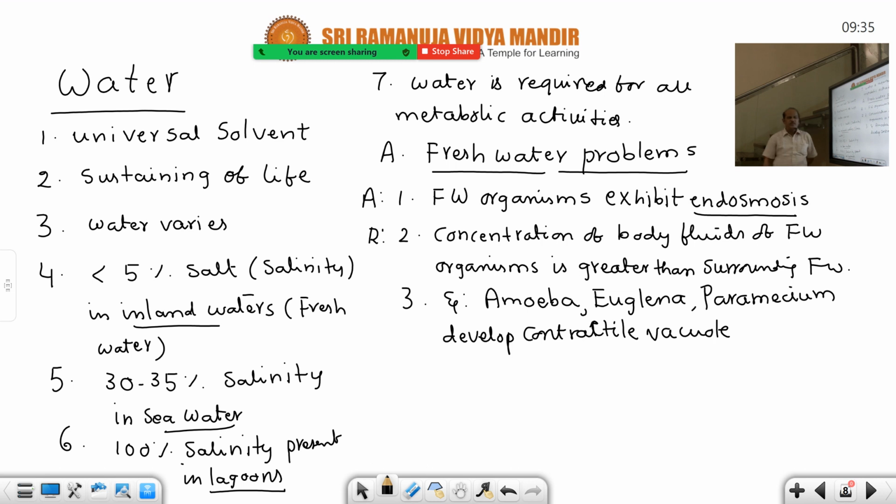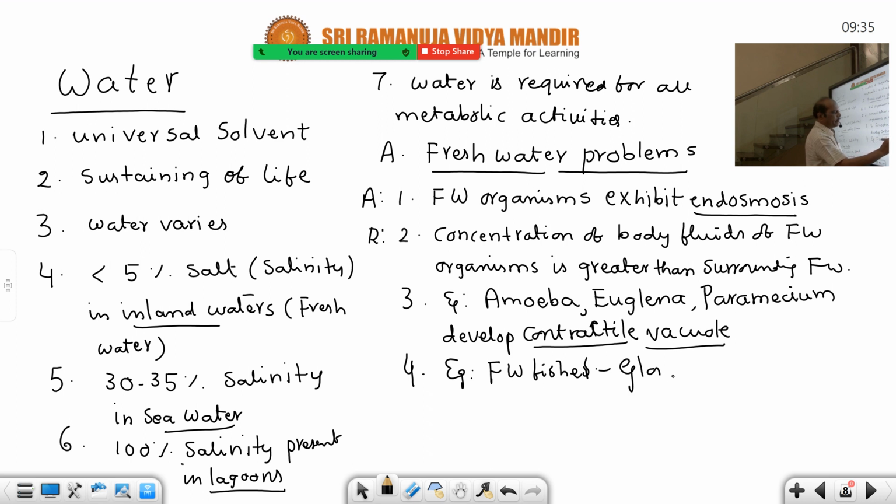In the transverse binary fission of paramecium also we have discussed the anterior contractile vacuole and posterior proteroendopista. So these contractile vacuoles eliminate the excess water. This should be underlined. That is an adaptation for freshwater protozoans. Now another example, second example, freshwater fishes. If you take freshwater fishes, what is the adaptation you know? They develop glomerular kidney with many nephrons.